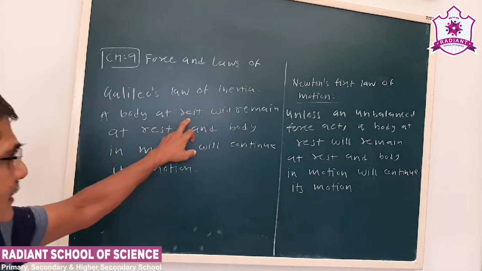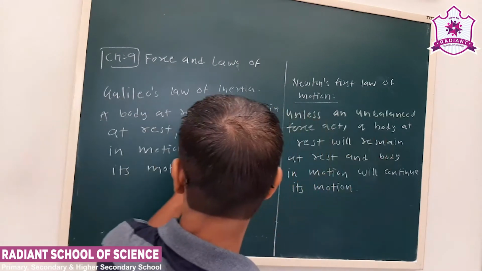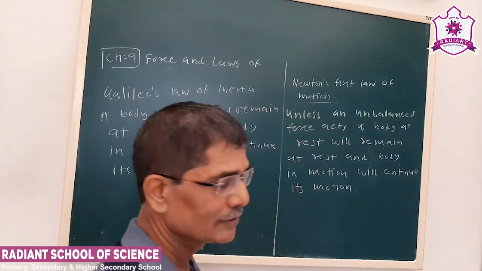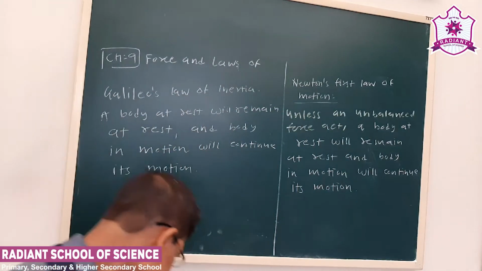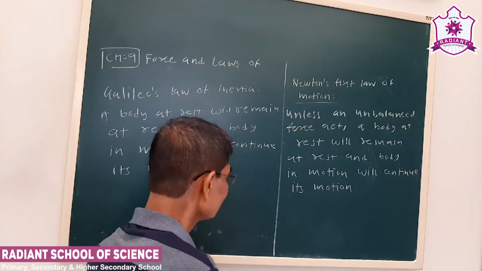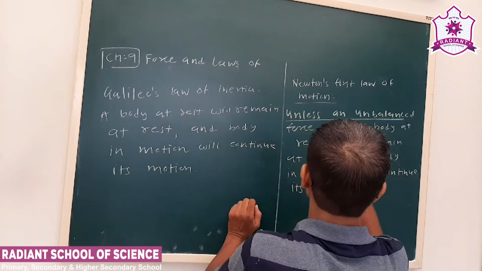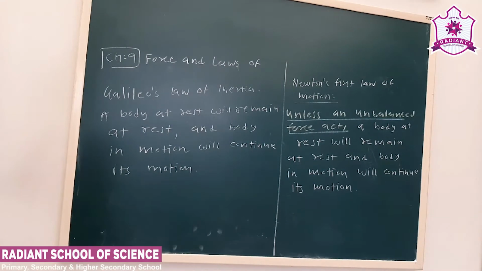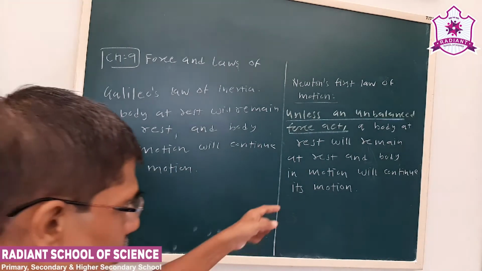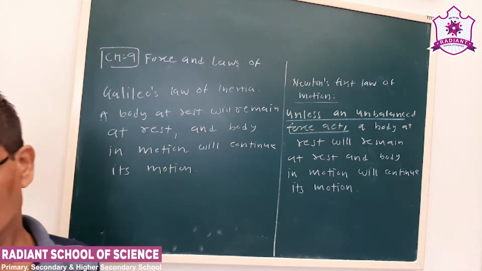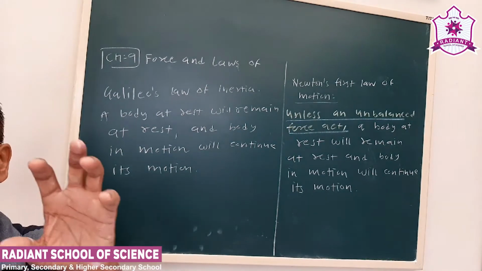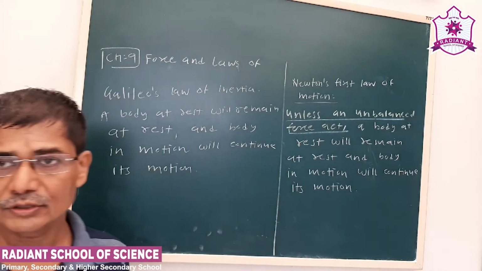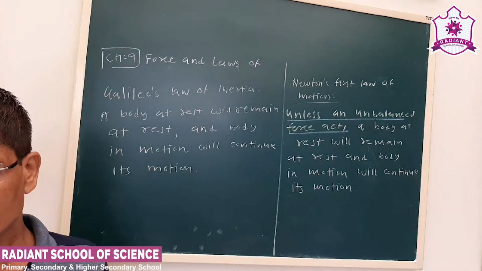A body at rest will remain at rest and a body in motion will continue its motion. What is the change here? These wordings are important. Unless an unbalanced force acts, a body at rest will remain at rest and a body in motion will continue its motion.